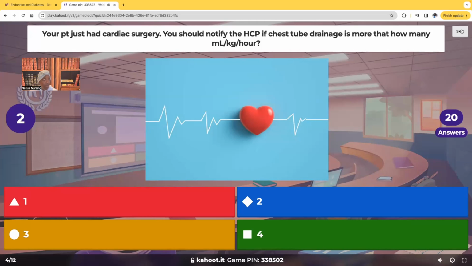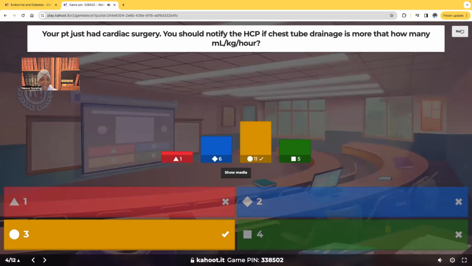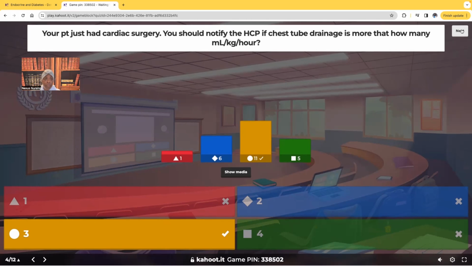What's the correct answer? Very good, Kiana. All right, most of you guys got the correct answer. The correct answer is 3. If you notice more than 3 milliliters per kilogram per hour, you're going to notify the healthcare provider. And the reason, guys, what may be developing is cardiac tamponade. This is a medical emergency, so the healthcare provider is going to have to be notified immediately. Very good.